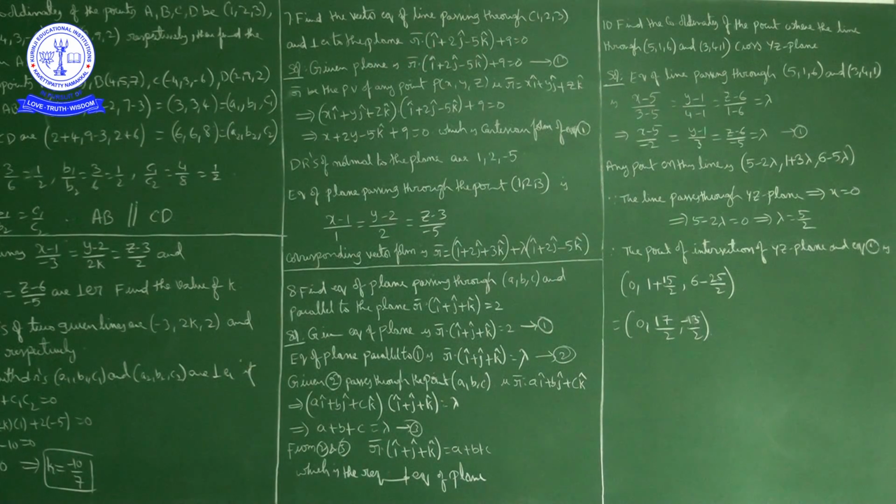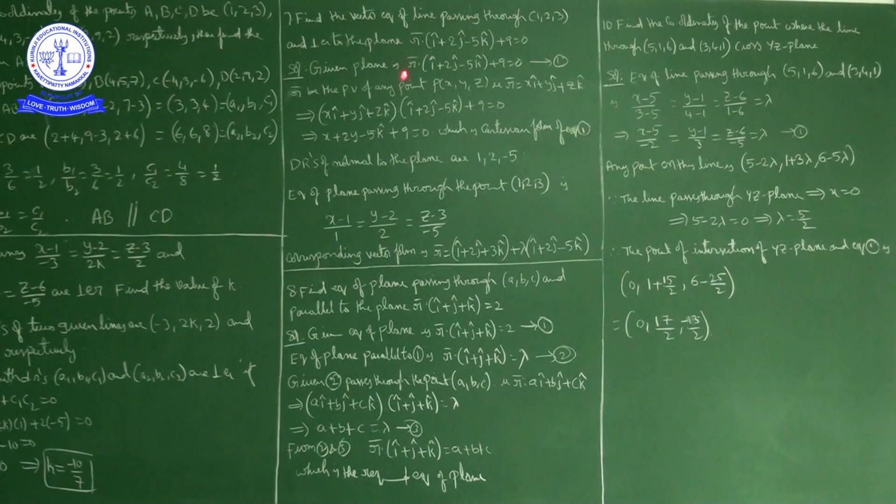Okay, the line is perpendicular to the plane r bar dot product with i cap plus 2j cap minus 5k cap plus 9 equal to 0. Now as the line is perpendicular to this plane, first of all I will write the Cartesian form of this plane.